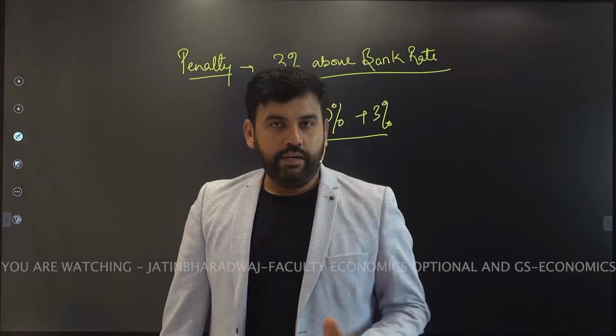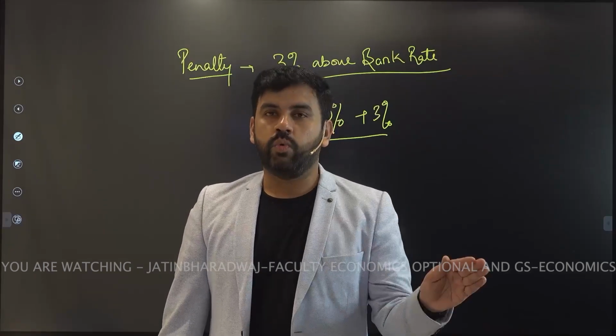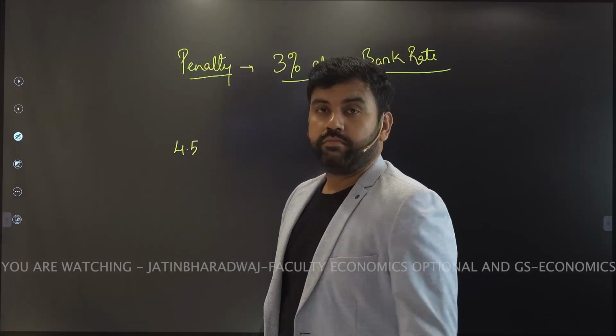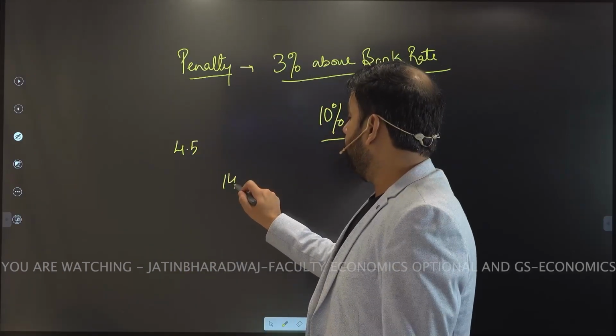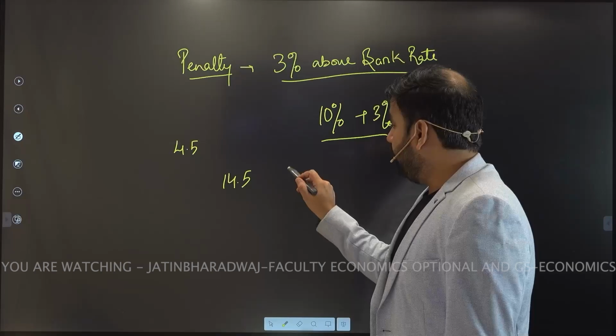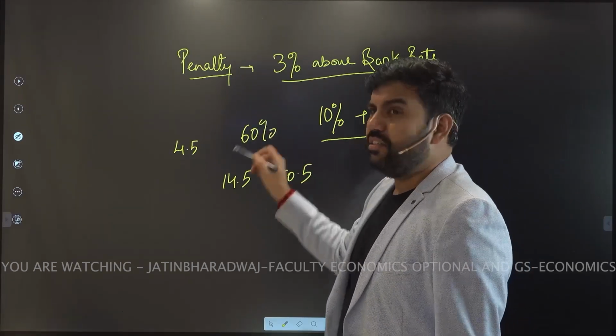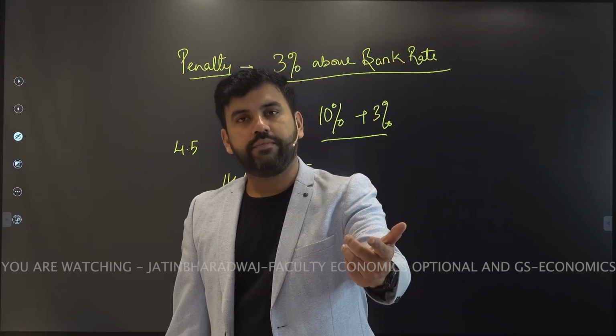Do we have an upper limit of CRR? No, there is no upper limit. Presently it is 4.5. Who knows? In future it can be 14.5. It can be 50.5. It can be 60. It can be any percent. There is no upper limit to that.